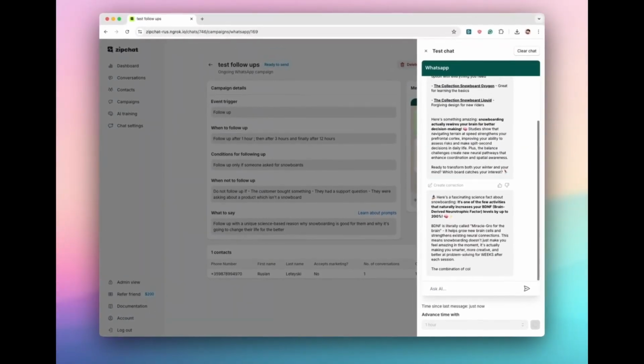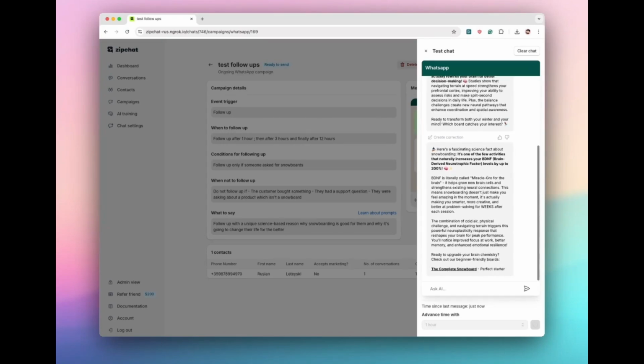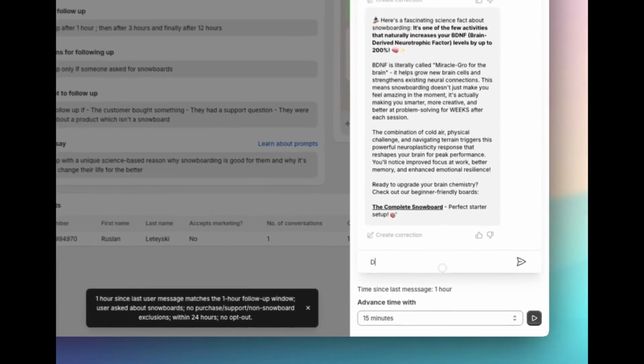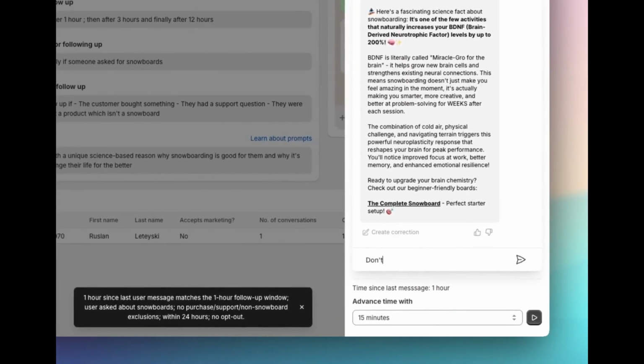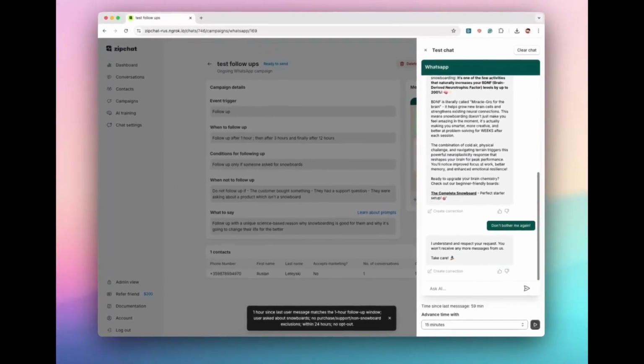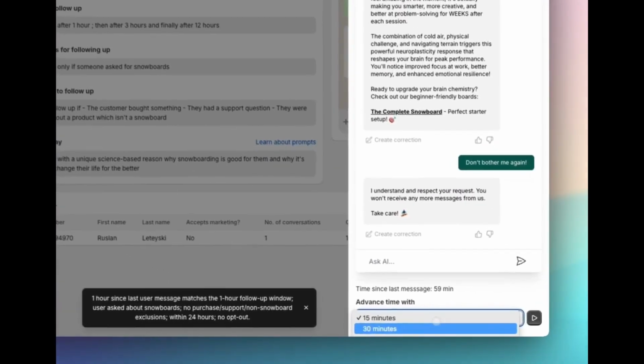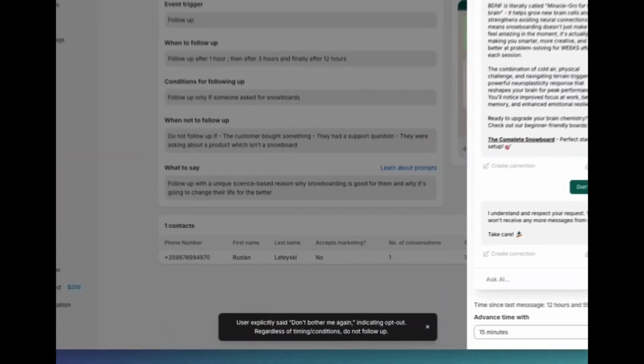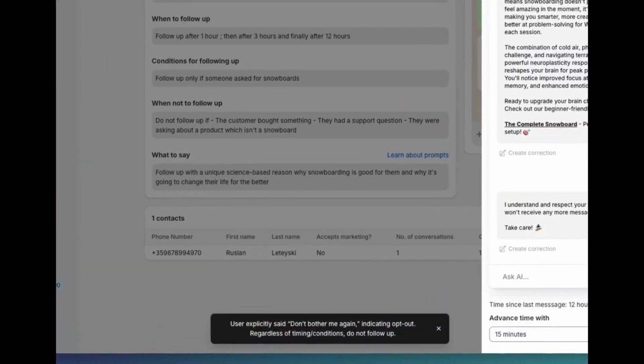And as you can see, because 1 hour passed, Zipchat is following up. And I can do this and role play, right? So I can say, for example, don't bother me again. So we can role play all this. And it's saying, okay, I understand. And now I can forward 12 hours and see if it's going to follow up with me. As you can see, Zipchat is refusing to talk to me because the user said, don't bother me again.